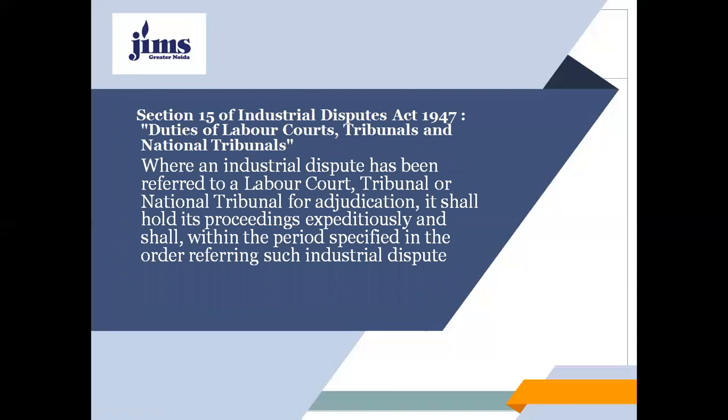And Section 15 of the Industrial Disputes Act 1947 talks about the duties of labor courts, tribunals, and national tribunals.